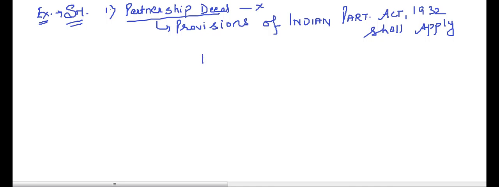Now, they have asked us to prepare the profit and loss appropriation account. Let's prepare P&L appropriation account now. The formats are very important. I am again telling you, so be careful with the formats.